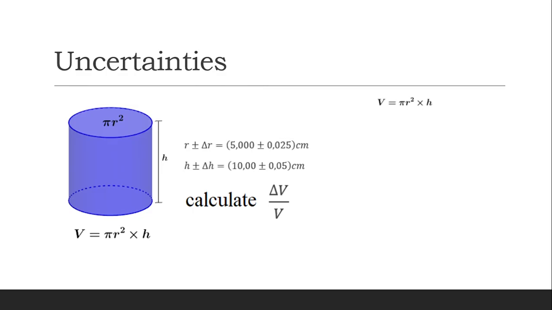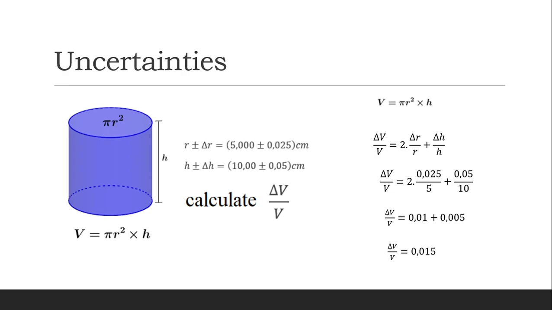Okay, look at the formula of the volume. It is pi r squared multiplied by the height. Of course, we don't use the pi in the uncertainties. Pi is just a constant number. This is the formula. Remember, the radius is squared, so the 2 becomes a multiplication number in front of the uncertainties of the radius. Okay, we just put in the numbers, then you get the answer. This is the uncertainties of the volume.